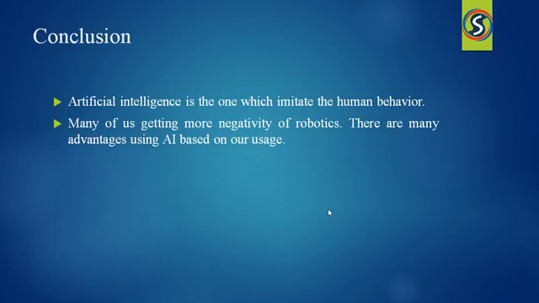Finally, I conclude that artificial intelligence is the one which imitates human behavior. Many of us are getting more negativity about robotics. There are many advantages of using artificial intelligence based on our usage. Artificial intelligence and technology are one side of life that is always interesting and surprises us with new ideas, topics, innovations, products, etc. Artificial intelligence is still not implemented completely. You have the future with it. If you get involved, then you can be a world leader in artificial intelligence.